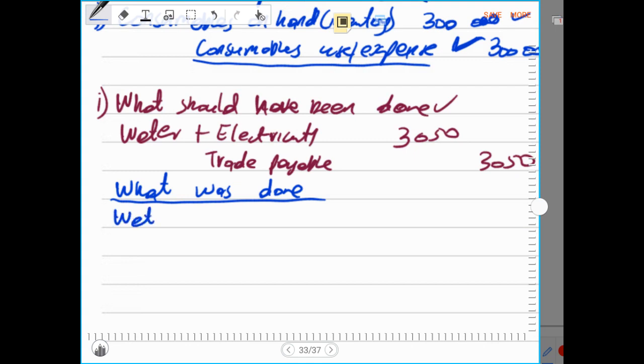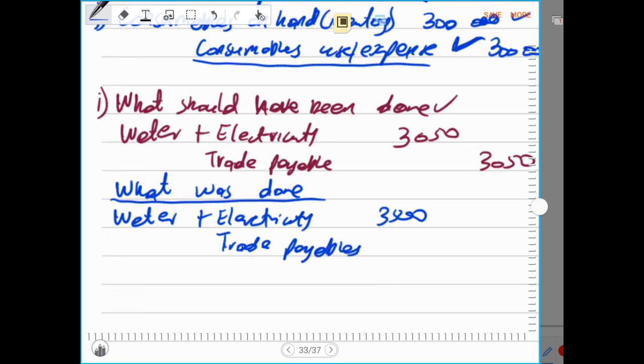They debited water plus electricity by 3,500 and they credited trade payables by 3,500. And now let us correct the error.